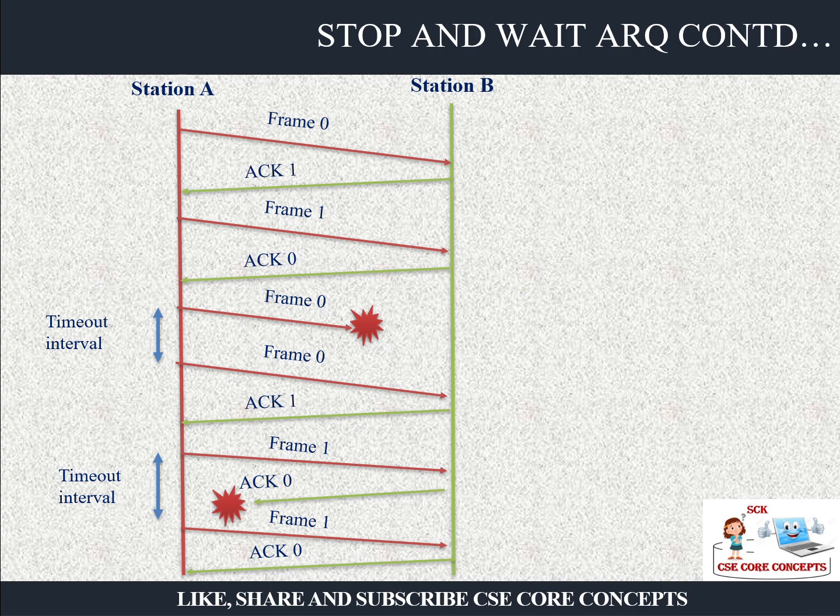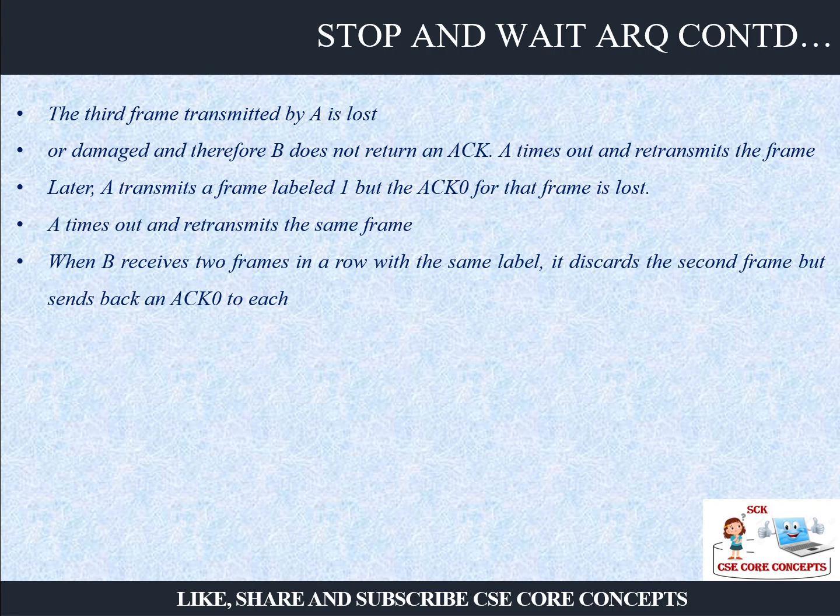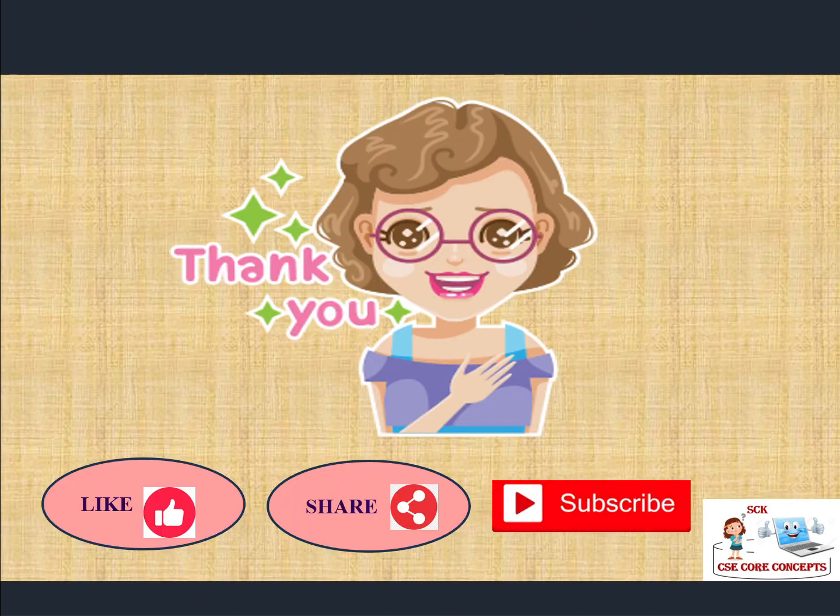So when it receives the second copy of frame 1, it will understand that the previous copy was also frame 1, so this is a duplicate frame, and it will discard it. Understood? So this is the simple working of stop and wait ARQ. This is the explanation of how the work goes. The third frame is lost, so it waits for the timer and again retransmits. So I hope you understood the stop and wait ARQ technique.